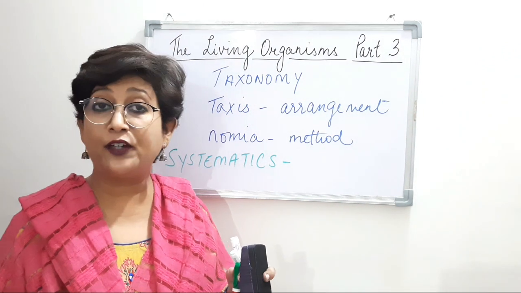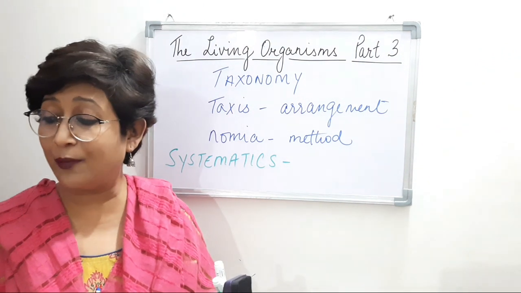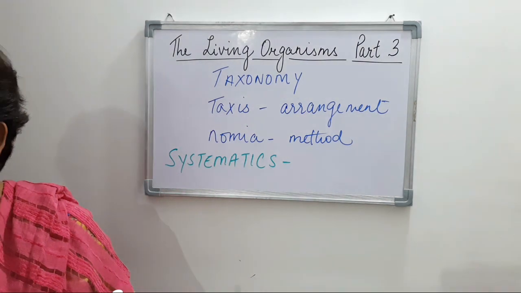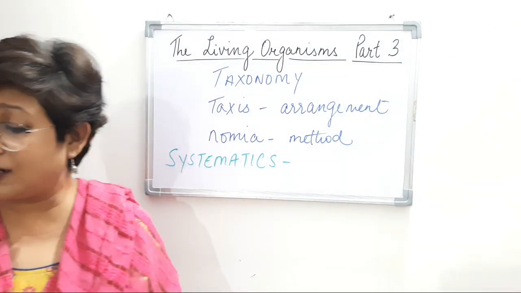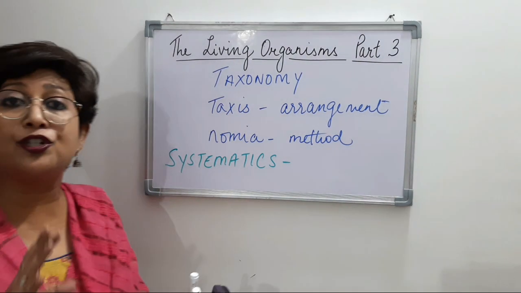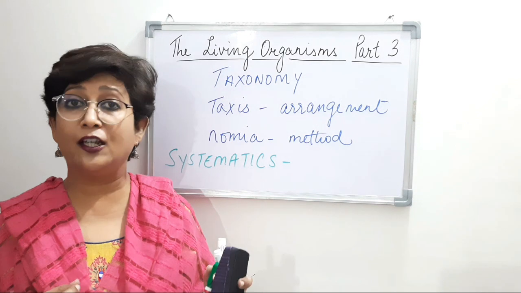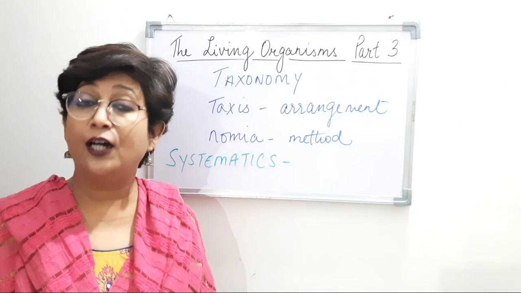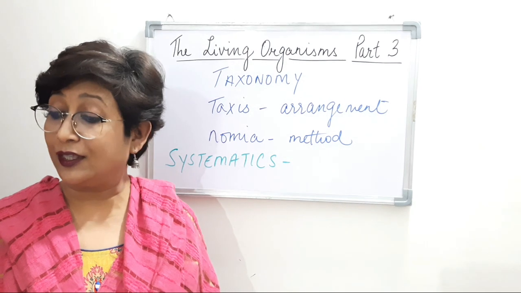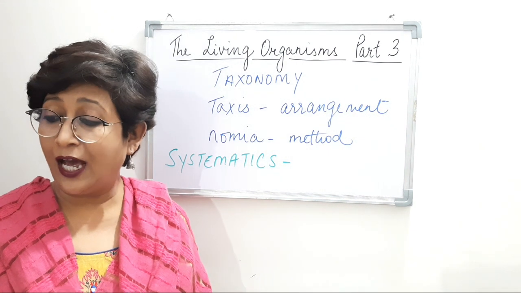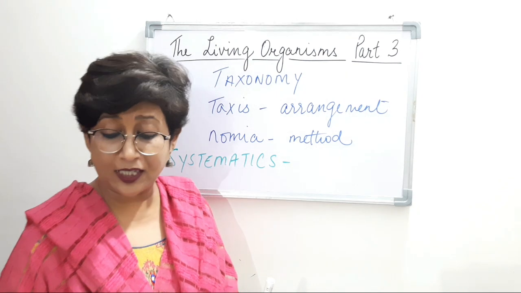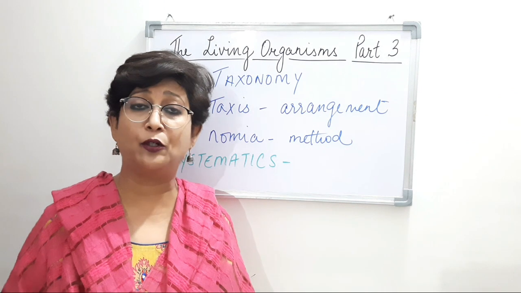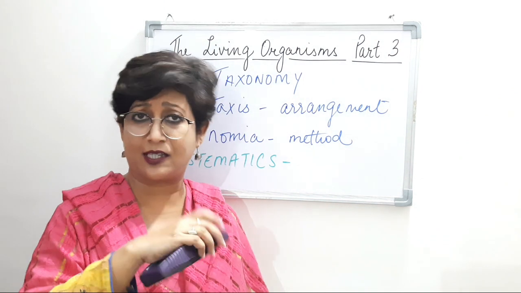So the difference between taxonomy and systematics is that taxonomy is simply the classification and naming of organisms, and systematics determines the evolutionary relationship among the living organisms. So these are the two terms that you will come across when you read the lesson, right? So that's about taxonomy. And now we'll see that Carolus Linnaeus, a scientist that we've been talking about since the beginning of the first lesson,